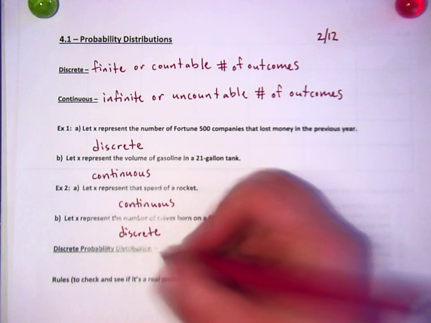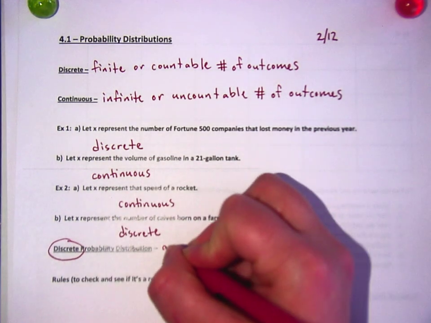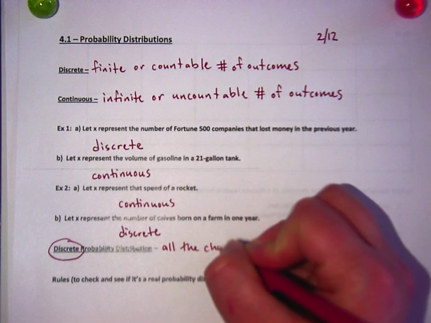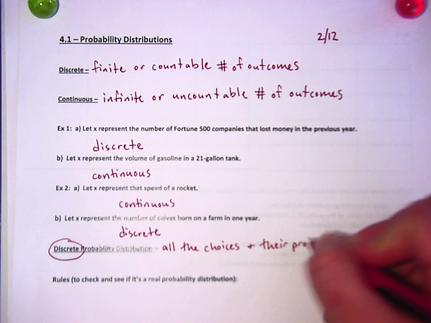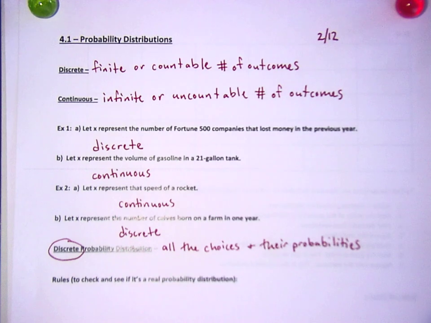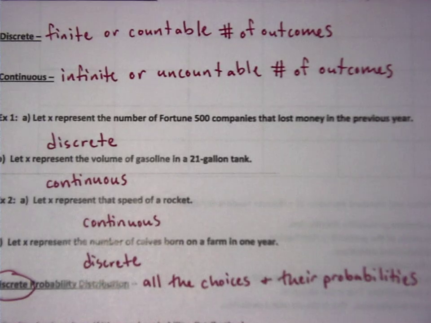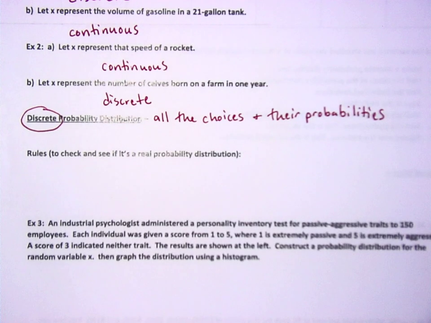A discrete probability distribution is all the choices and their probabilities. Obviously, we can only do this with a discrete probability distribution because it's the only one that we can make a list of. We couldn't even list the amount of gallons between 1 and 2 gallons. You would die making that list because it's infinite. There's an infinite amount of numbers between 1 and 2.